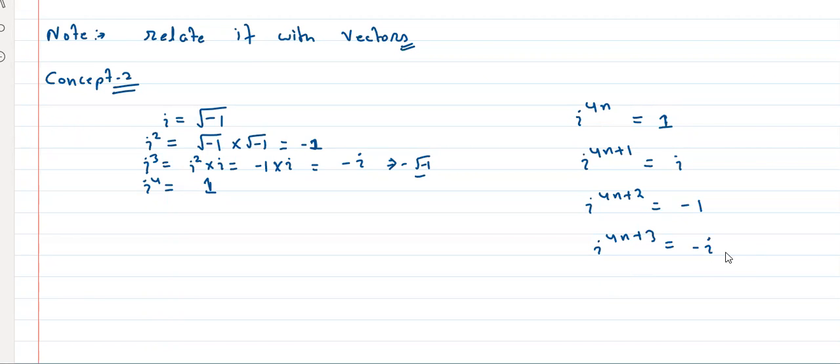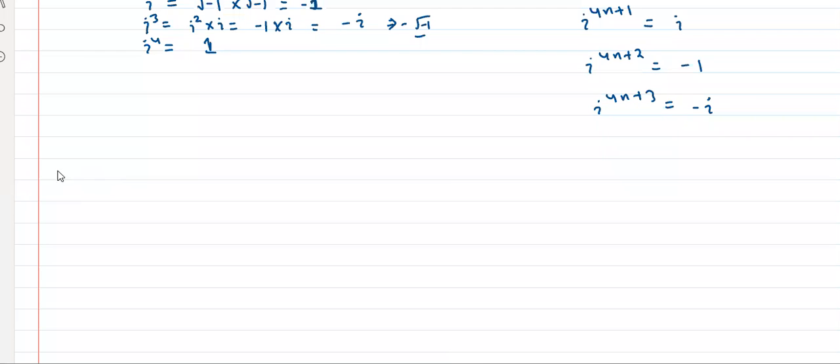These concepts are clear. So let us see how to use these things. Let us see a concept check.